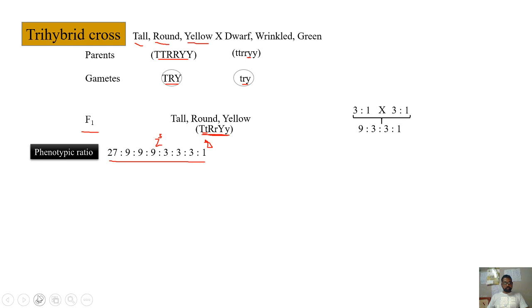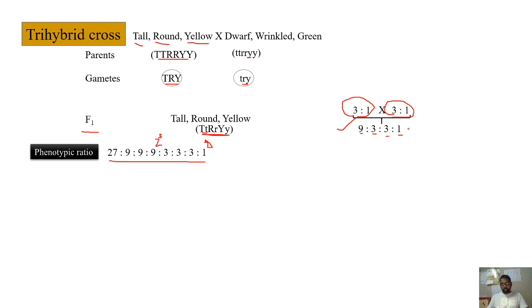See, we know the monohybrid phenotypic ratio is 3 is to 1. So when you multiply 3 is to 1 with another monohybrid ratio, I'll get the dihybrid phenotypic ratio, which is 9 is to 3 is to 3 is to 1. This multiplication means like this: 3 into 3, 9, 3 into 1, 3, 1 into 3, 3, 1 into 1, 1. That's how we have to multiply.